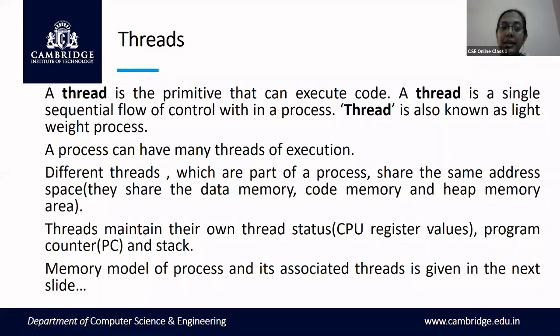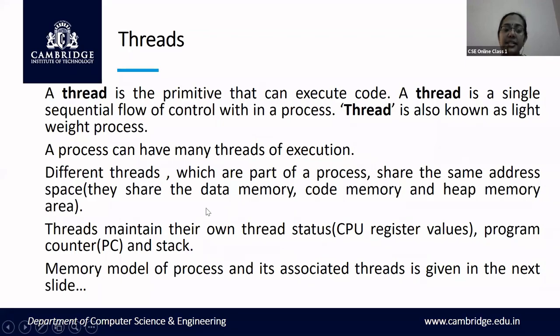But all threads share the same data memory and code memory. Why do the status register, program counter, and stack have to be different for each thread? Because one thread may be in a different state of execution than the other thread.